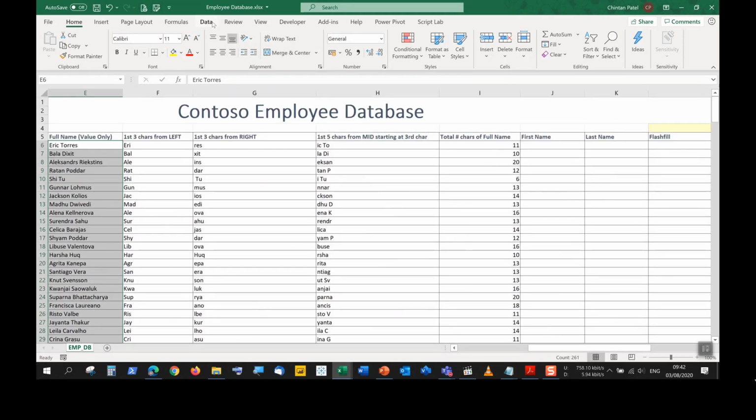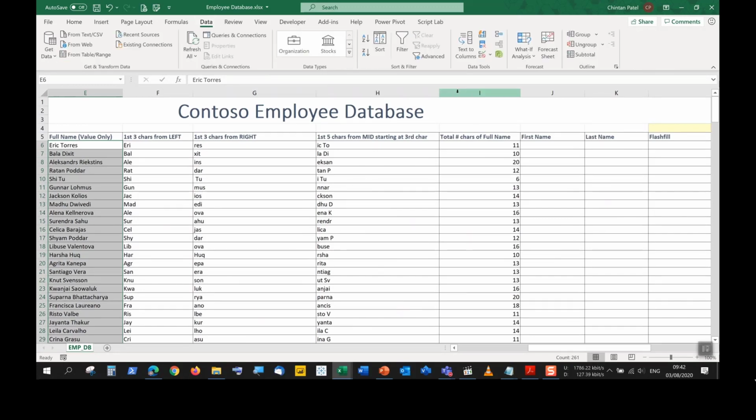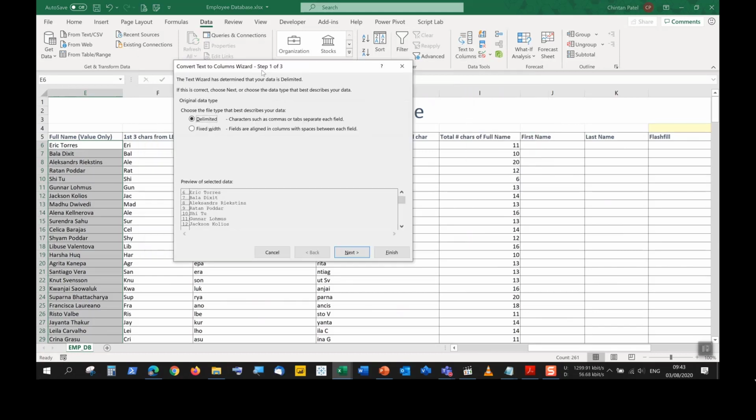With that selected, I'm going to go to my Data tab. In the Data Tools group, I'm going to choose this command called Text to Columns. What is Text to Columns doing for us? Split a single column of text into multiple columns. For example, you can separate a column full of full names into separate first and last name columns. That's exactly what we want to do. This will achieve that for us, so we're going to choose Text to Columns.